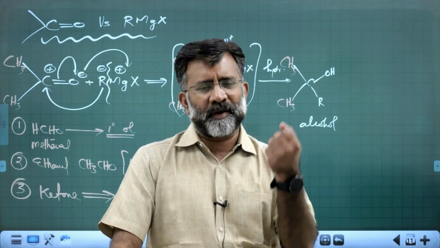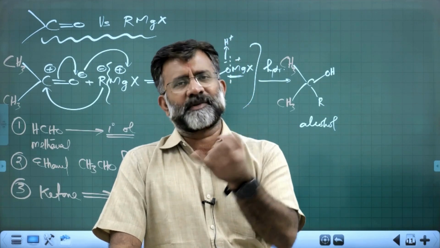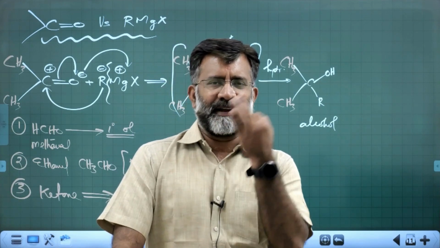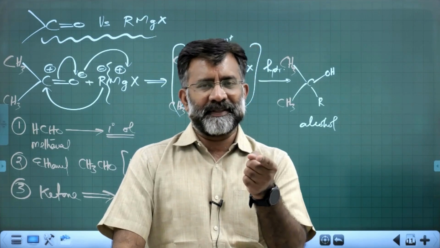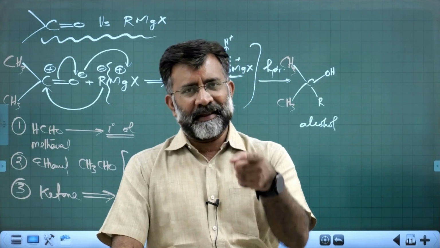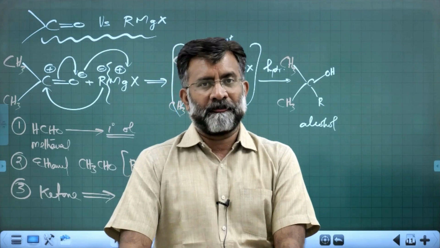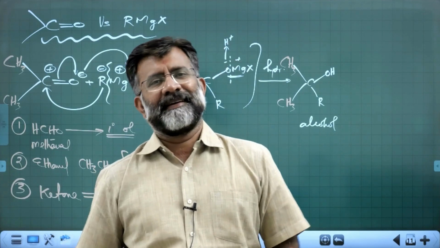You have to talk about Grignard reagent reacting with epoxy compounds, epoxides, substituted epoxides, how it reacts with HCN, how it reacts with RCN, how it reacts with esters, how it reacts with esters of formic acid, how it reacts with esters of bigger acids, bigger esters, how it is reacting with methyl acetate.